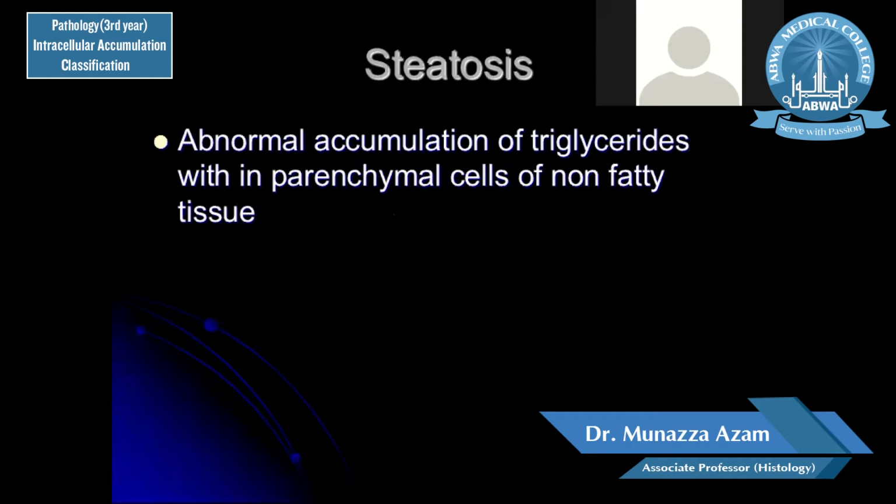Any tissue or organ whose parenchyma does not contain fat cells, and in which there is accumulation of triglycerides, if it occurs in that kind of parenchyma, then this change is called steatosis. So, abnormal accumulation of triglycerides within parenchymal cells of non-fatty tissue. You already know that parenchyma is basically the functional cells of the organ.